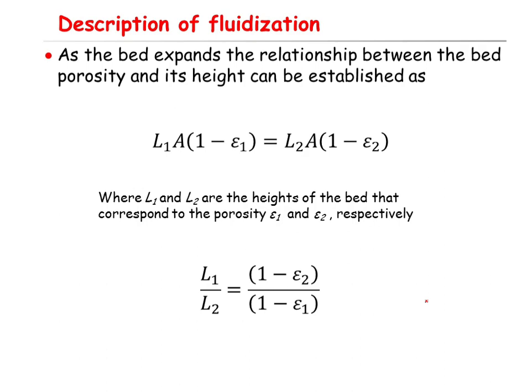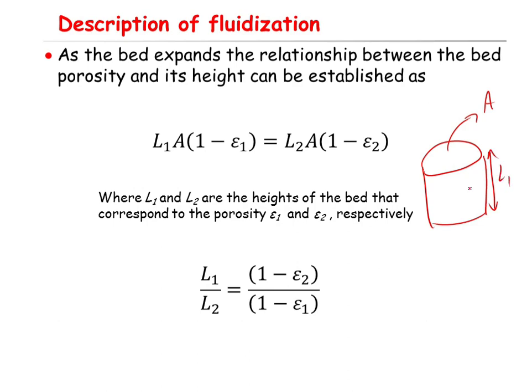First of all, using conservation of mass and assuming the density of the particles is constant, you can conclude that the volume of the solid phase before and after expansion is constant. Suppose you have a cylindrical packed bed with area A, and the length of this packed bed is L1 before the expansion.